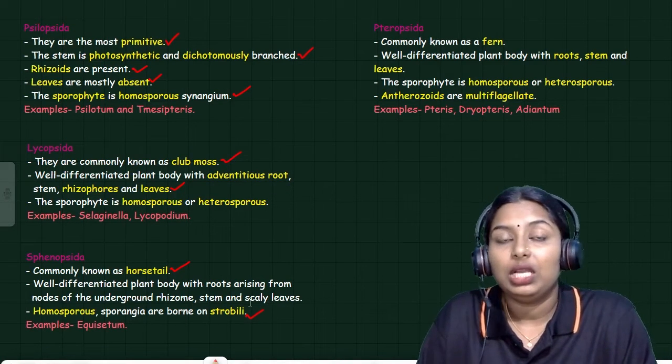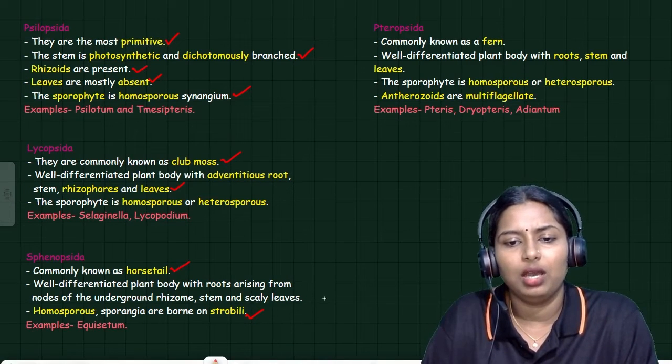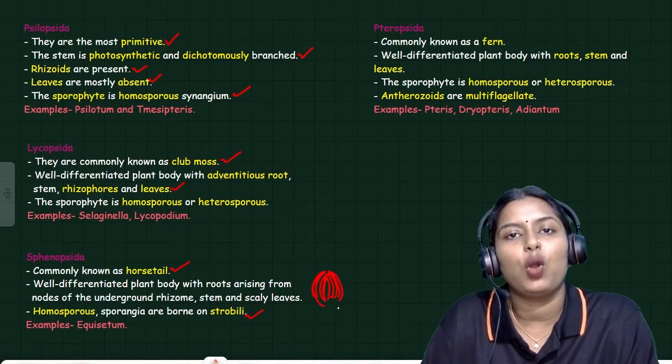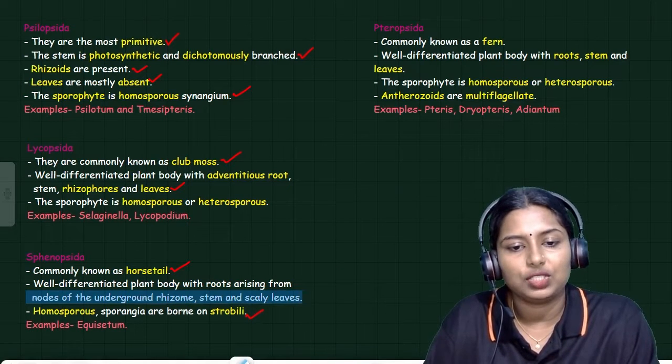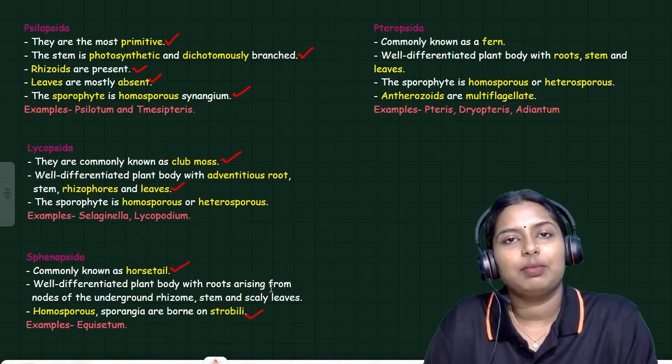What do you mean by strobili? Strobili means a group of leaves converted into a cone-like structure. Equisetum is the best example.